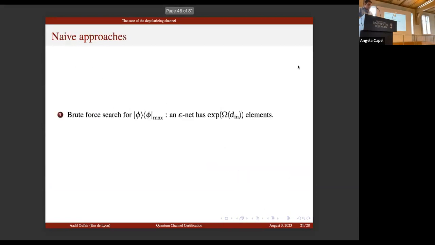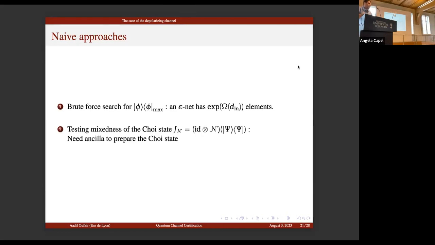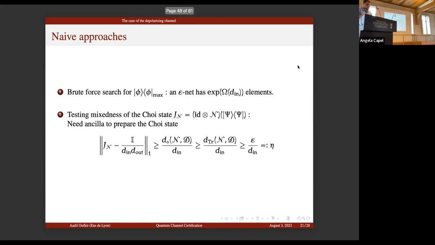Maybe the first naive approach is to make a brute force search for phi, but it's costly. The second naive approach is to go to the Choi state and suppose that we can use an ancilla. Then we need to lower bound the one norm distance between the Choi state of the channel and the Choi state of the original channel, which is the maximally mixed state. We have this inequality between one norm and the other norm, and this factor cannot be removed in general.